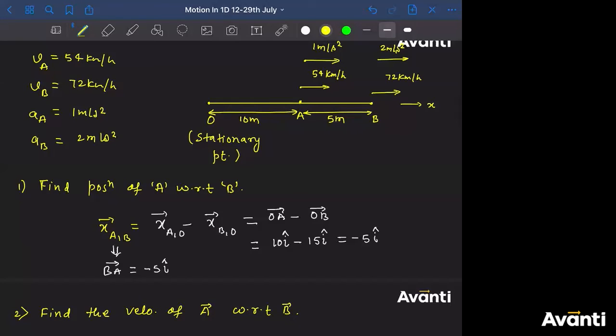Tell me, guys, what will be the answer? Tanmay, what's the direction? Very good. So few of you have given the correct answer. That's correct. That's good. Let me solve this.